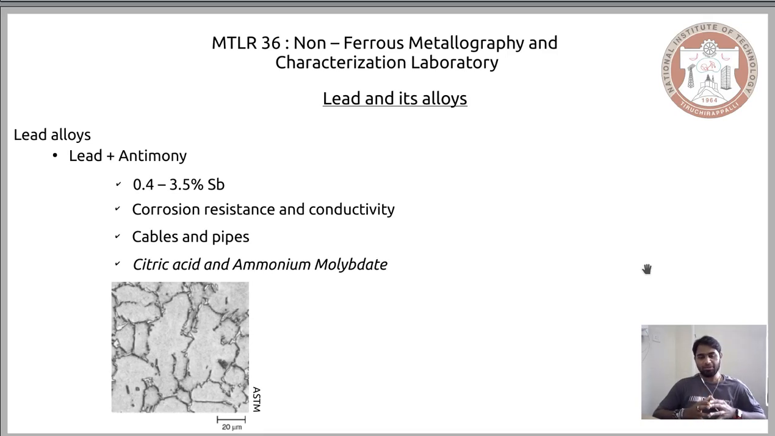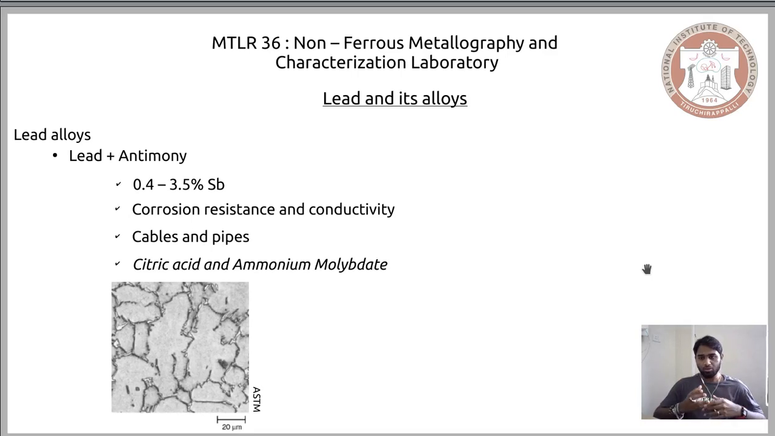Now a typical microstructure of a lead antimony alloy would look something like this. In this microstructure, as you can see, in the intergranular region or in the grain boundaries, you have a characteristic region. This grain boundary region is sufficiently different from the actual grains, and it is comprised of a specific phase that differentiates it from the actual grain, and the phase present in the grain boundaries is nothing but the antimony rich phase.